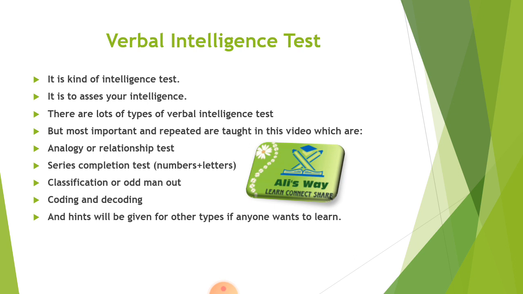There are lots of types of verbal intelligence tests, but we will discuss only the most important and most repeated kinds. The kinds we will discuss in this video are analogy or relationship type, series completion test, classification or odd man out, and coding and decoding. If you want to learn other kinds of verbal intelligence tests also, we will tell you where you can learn those types.